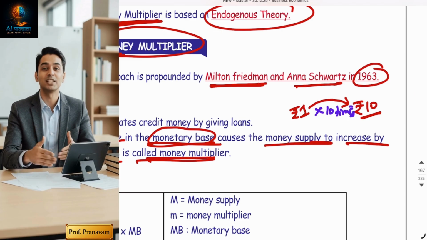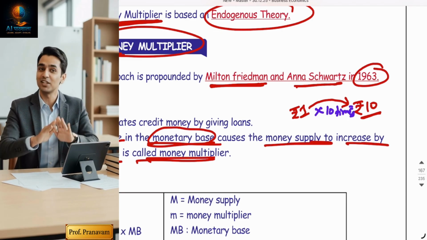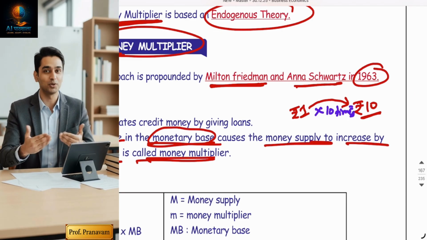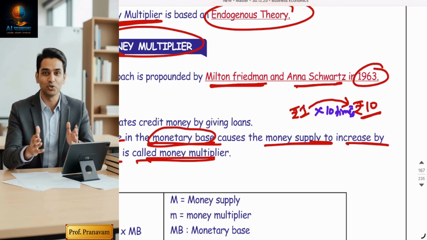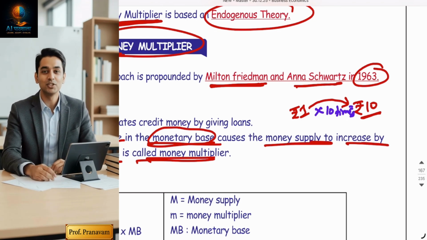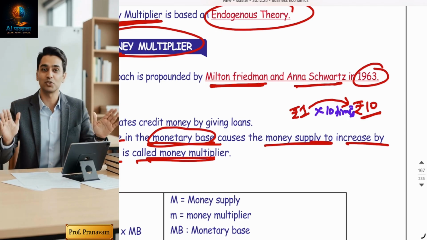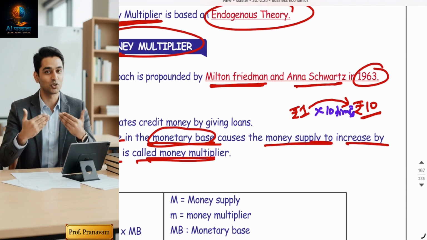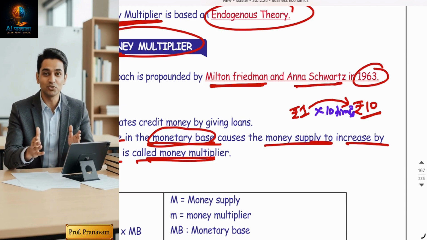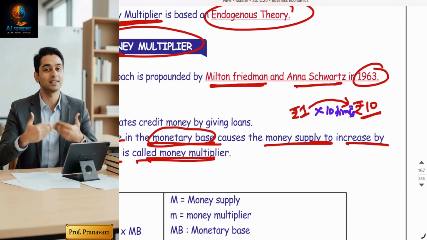Are you getting my point? 1 rupee into 10 times is equal to 10 rupees. Hope you understood this. So 10 times money has been multiplied. This is the practical fact, guys. The RBI prints a few crores in the country, but when those few crore rupees get multiplied in the market, they play the role of 10,000 crores.